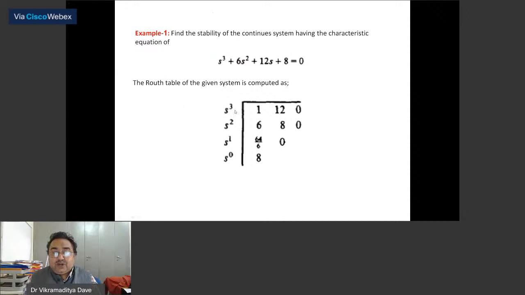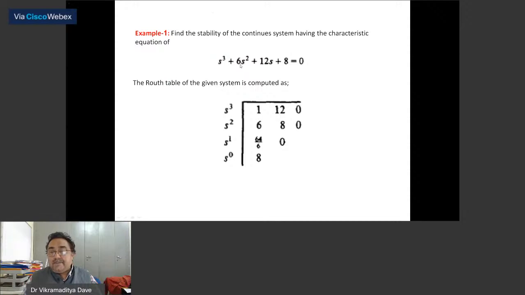So first of all, what I will do? I will write down s cube, highest degree is 3, s square, s1, s raised to the power 0. Now I will write down the alternate coefficients. The first coefficient is 1. Skip this. Second is 12. And nothing is there, therefore 0, because I will skip, then nothing, 0.